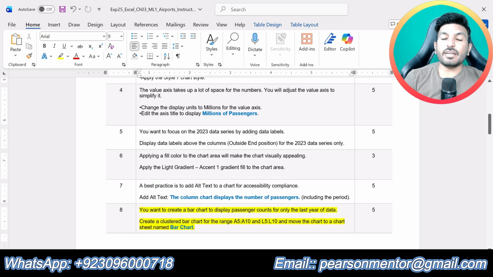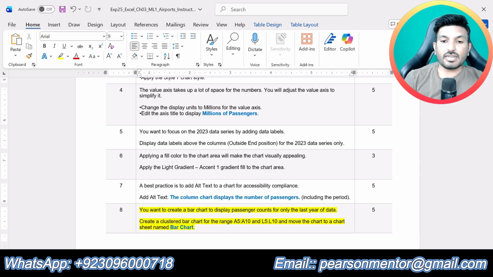You want to create a bar chart to display the passenger count only for the last year of the data. So create a clustered bar chart. So in step number 8 we are supposed to create a clustered bar chart for the range A5 up to A10 and L5 up to L10. So A5 up to A10 will be the labels for this clustered bar chart, and then L5 up to L10 will be the data for this bar chart. Then we are supposed to move the chart to a sheet named bar chart.